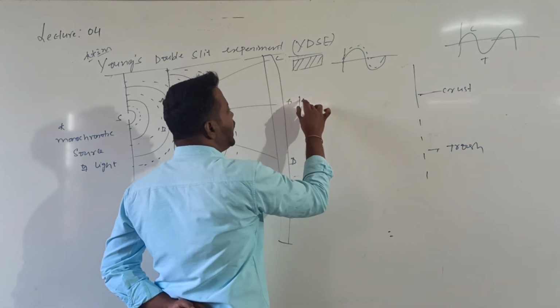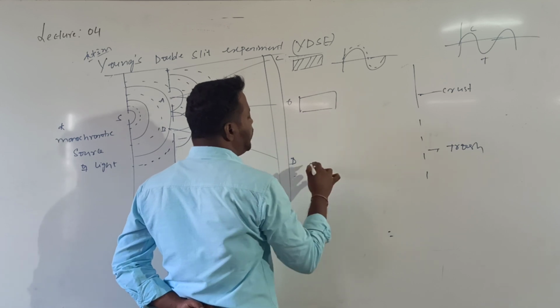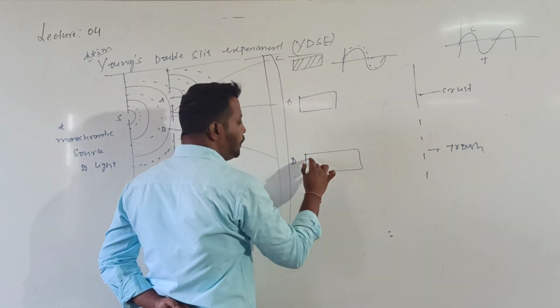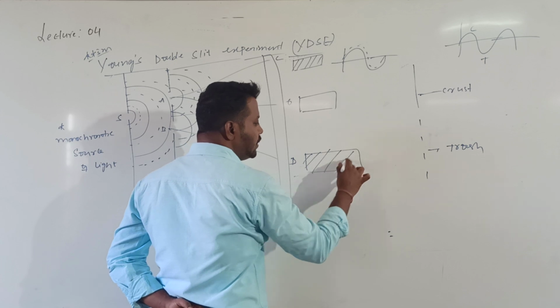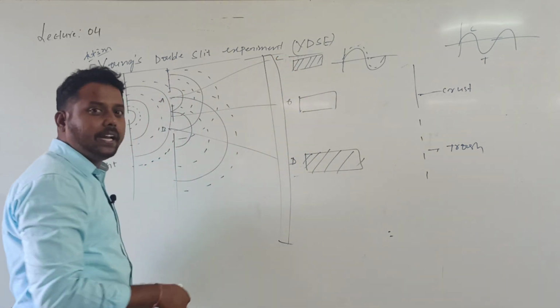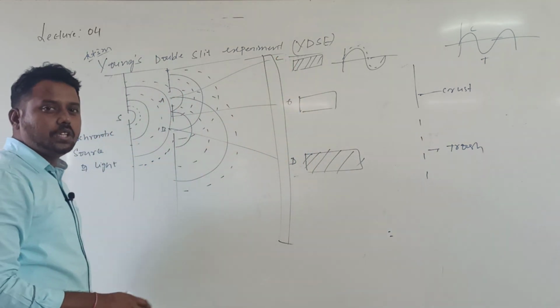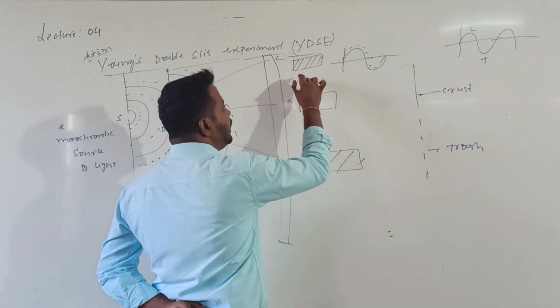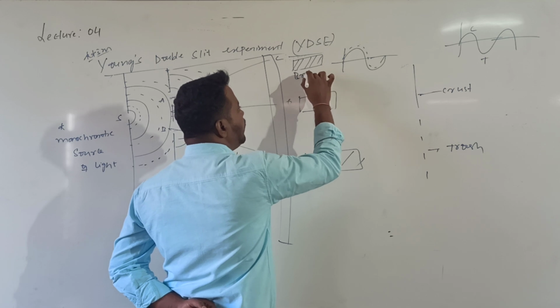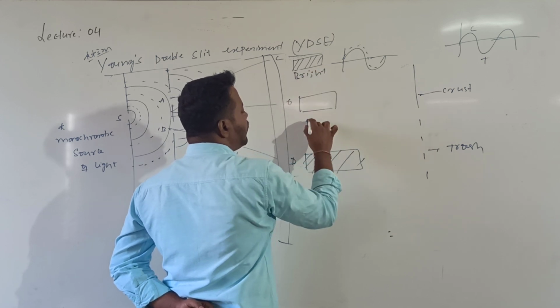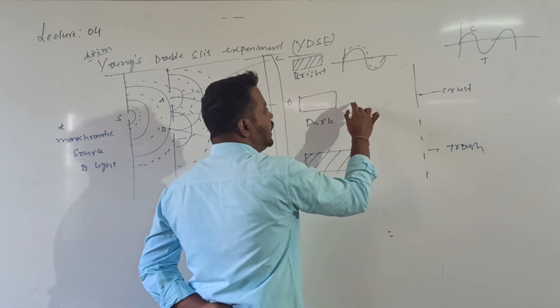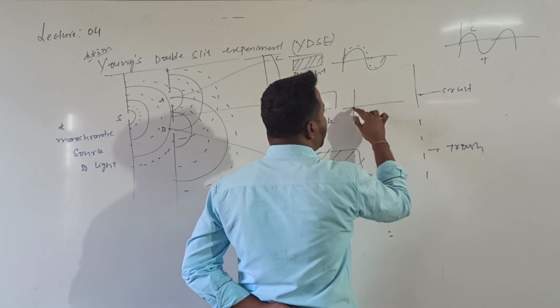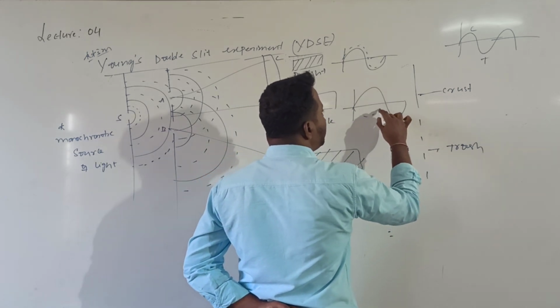Let me consider this is another point. So here, for example, dark, and here again I got bright. But the condition is, when I develop this photographic plate in place of that screen, so you can see the photographic plate. When you develop this photographic plate, this is bright, for example, and this is dark. In order to get the dark, what is the condition? The crest of one wave should fall over the trough of the second wave.